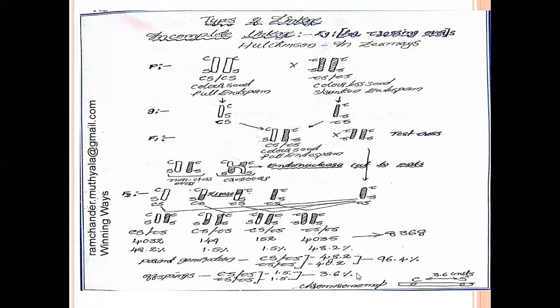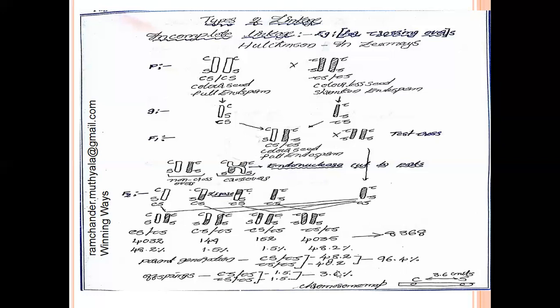The crossing over is 3.6 units. The crossing over percentage is 3.6 units. It can be estimated from one principle, 100 minus 96.4. 100 is the exact linkage percentage, 96.4 is the current linkage percentage.